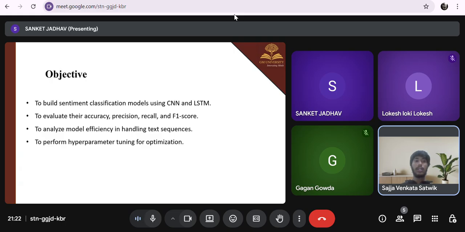So, the objectives. Our assignment is to build a sentiment classification model with CNN and LSTM. Then we evaluate the accuracy, precision, recall, and F1 score to see what the accurate result is. Then we analyze the models' efficiency for text sequences. At last, we optimize the model via hyperparameter tuning.